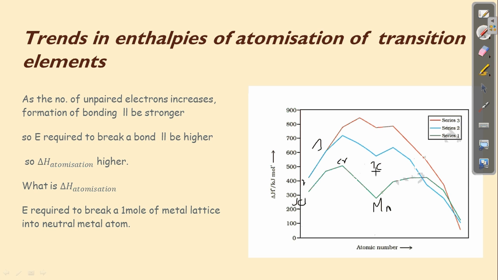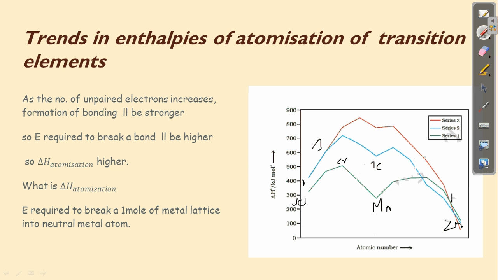Why is it very less, even though it has a large number of unpaired electrons? Because it has a stable electronic configuration and it will not lose its stability for the bond formation. Hence zinc, cadmium and mercury will also have the stable configuration, so the enthalpy of atomization for them will also be very low.